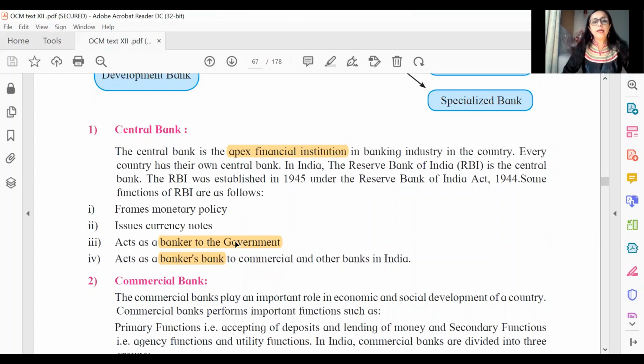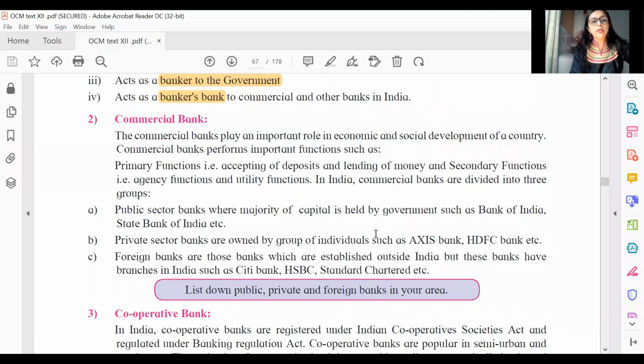Central bank is something which we have even in economics, I think. So we have things like, what is central bank? It's an apex financial institution, which is the Reserve Bank of India, and the central bank is known as a banker to the government or banker's bank. So all these highlighted texts, including RBI, become important for objectives here. We don't really expect much of objectives from commercial bank or otherwise.